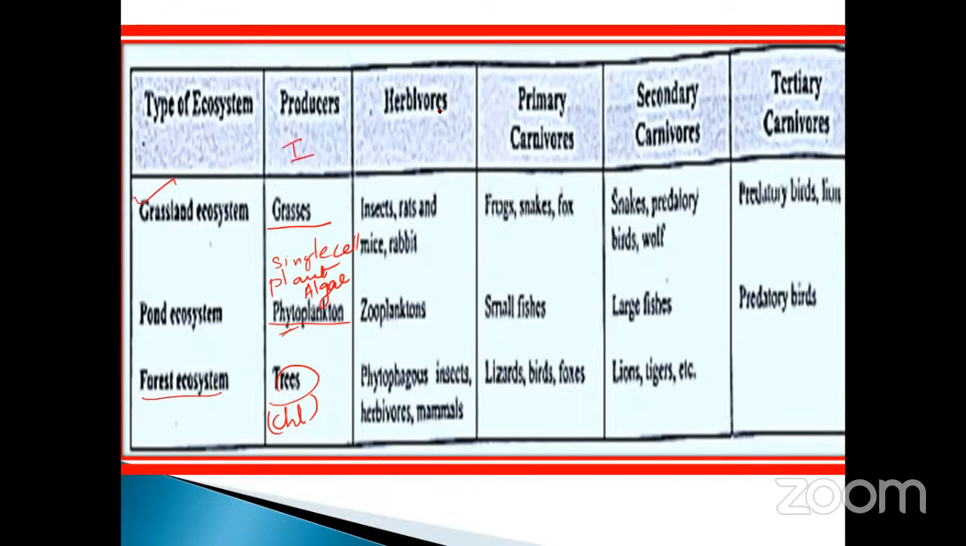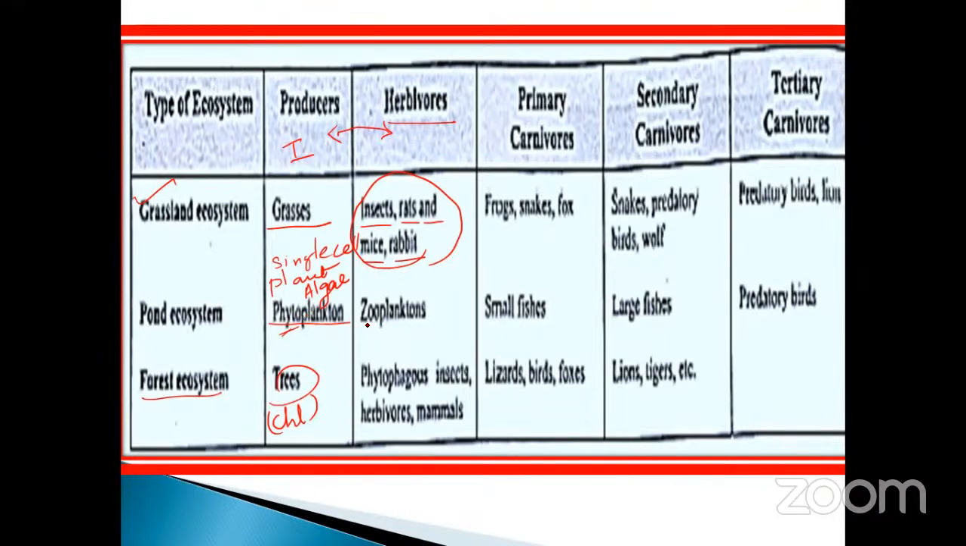Next one, you know about herbivores. Herbivores means the herbs are eaten by animals. Those animals that eat the herbs are called herbivores. See, grass is eaten by insects, rats, mice and rabbits. These all come under the heading known as the grassland ecosystem. Likewise, in the pond ecosystem, phytoplankton.